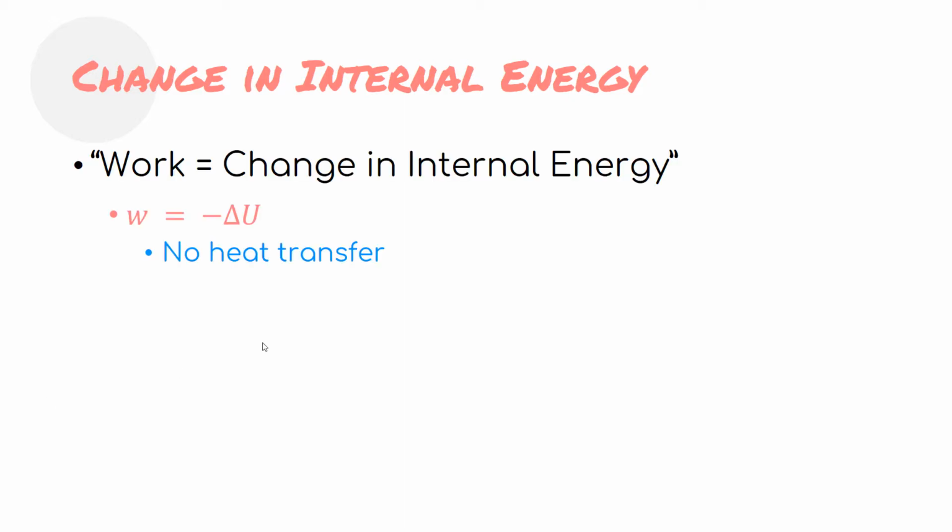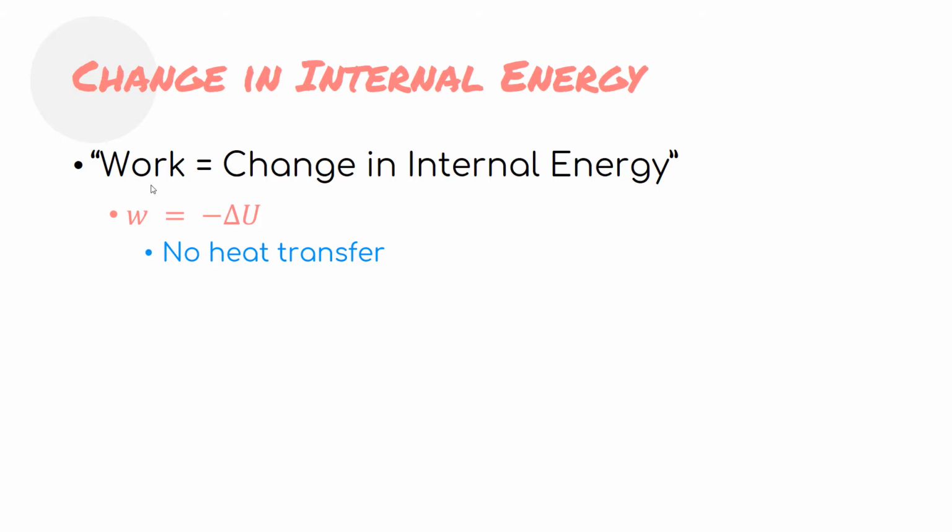Now let's look into the internal energy, and more specifically the change of internal energy. We know that change in energy is work and vice versa, so mathematically we can write W equal to negative delta U. You see this negative sign here? This is the convention so that when the system performs work, we get positive work. We'll talk about this later. But in this statement, work equal to change in energy, you have to note that there's no heat transfer, because in Joule's experiment he used an adiabatic enclosed vessel.